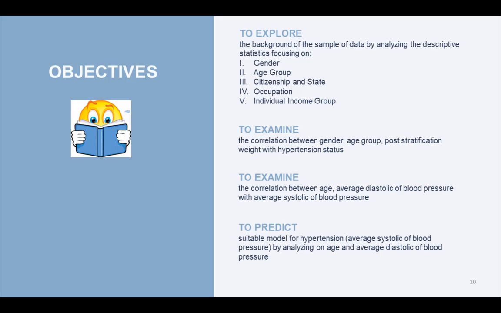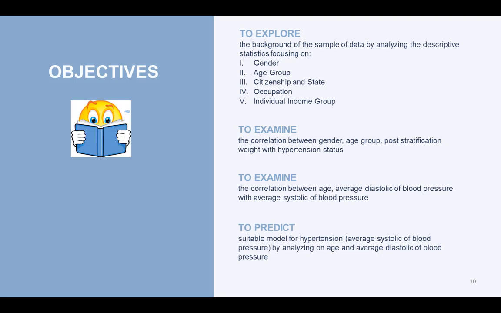Objectives: first, to explore the background of the sample data by analyzing descriptive statistics focusing on gender, age group, citizenship and state, occupation, and individual income group. Second, to examine the correlation between gender, age group, and post-stratification weight with hypertension status. Third, to examine the correlation between average systolic blood pressure and average diastolic blood pressure. Lastly, to predict a suitable model for hypertension and average systolic blood pressure by analyzing each variable and average diastolic blood pressure.